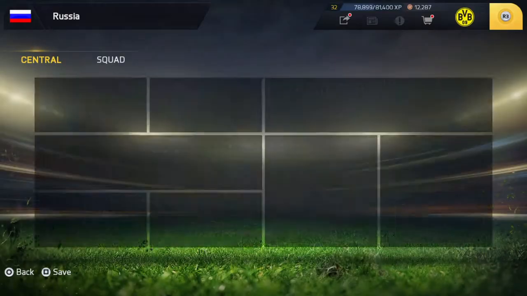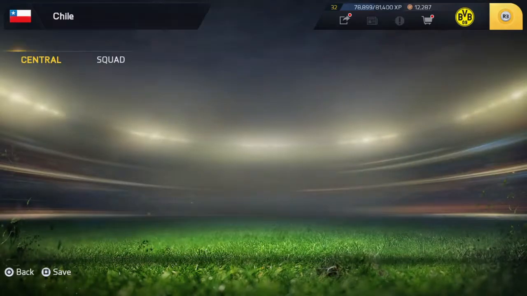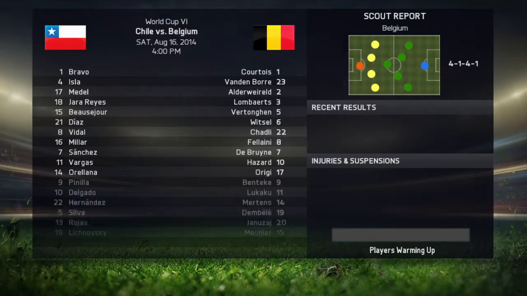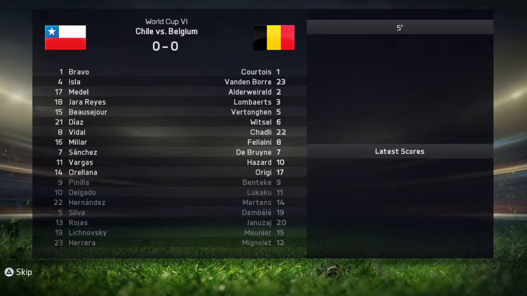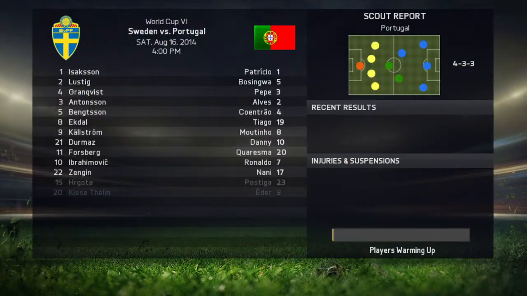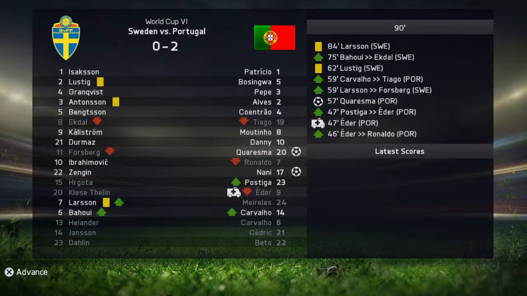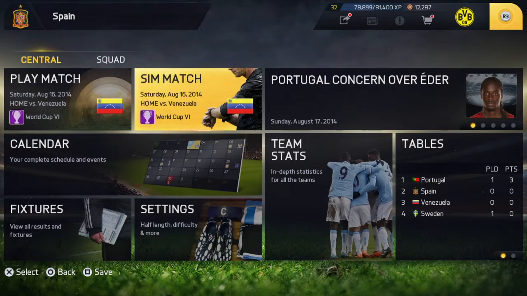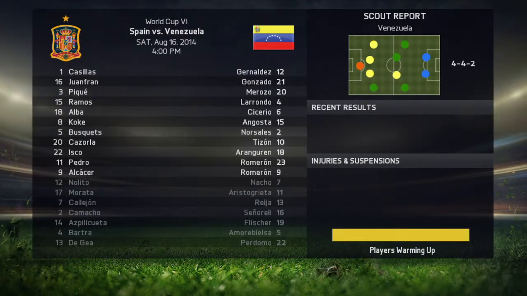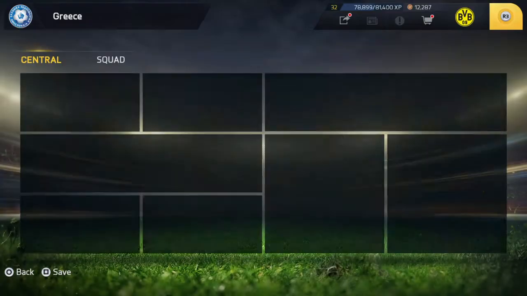Yep, 2-0. Russia versus Colombia. Now this is going to be an interesting group. Russia versus Colombia, and only a goal by Varius. And Chile versus Belgium. Now this is, like I said, an interesting one. And a 1-1 draw. Sweden versus Portugal. Portugal wins 2-0. Eder is out. Next is Spain versus Venezuela. And Spain gets 3-1.